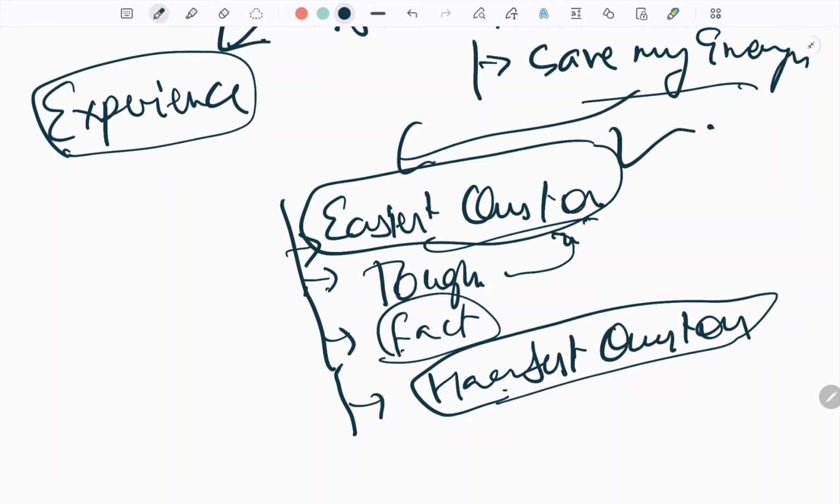If you are not following that idea or that way, then you may do the hardest questions, but whenever you start doing the easiest questions at last, a silly mistake may happen. Generally 90% chances are there that a silly mistake could happen, because your mind energy has already been consumed by the hard questions.